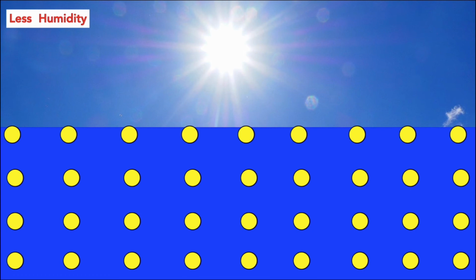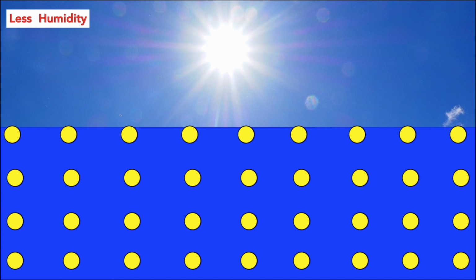Inside the liquid you can see yellow circles. These yellow circles are particles, water molecules. So inside the liquid, the water molecules are high, the concentration is high. Outside the liquid, since it's summer, the atmosphere has a lower water molecule concentration,